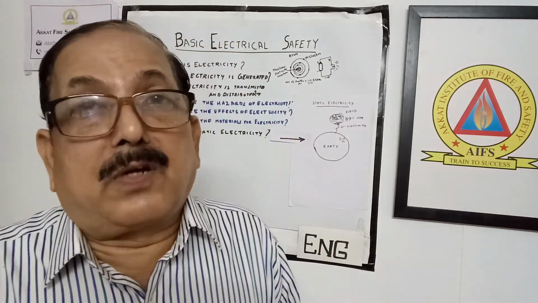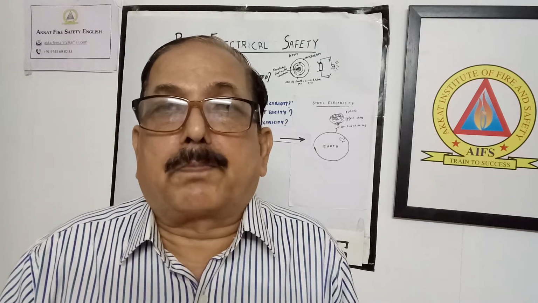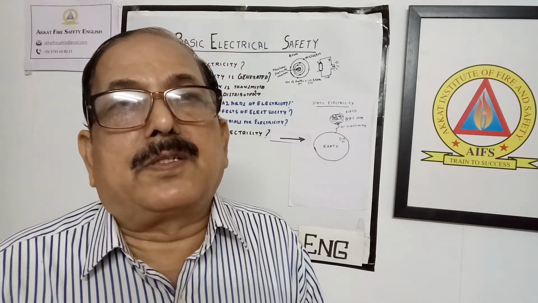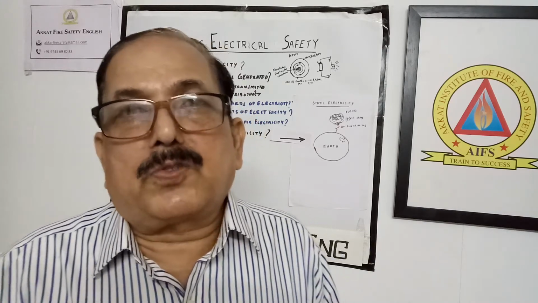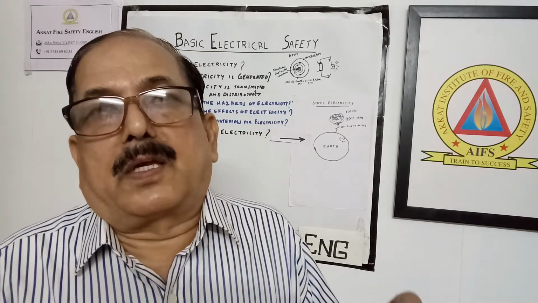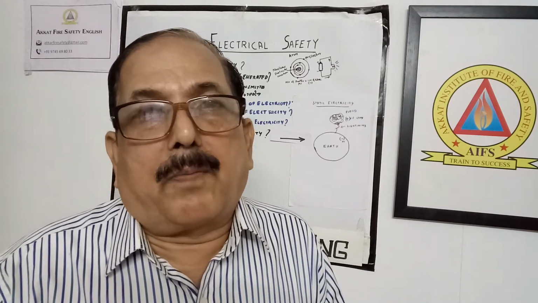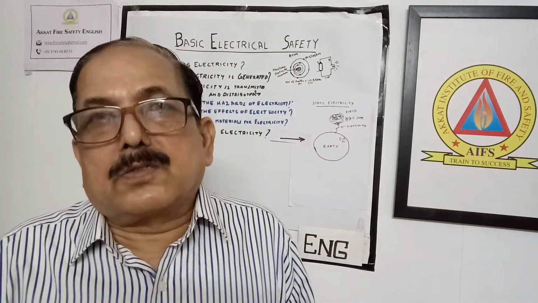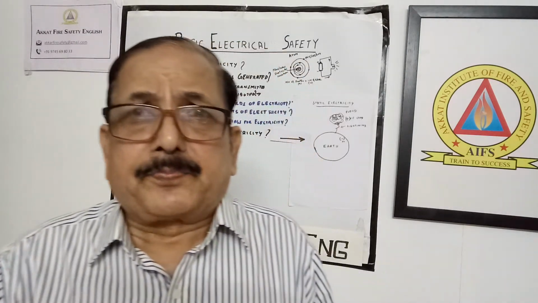But how can we utilize it? One of the utilizations is the ESP. What is an ESP? Electrostatic precipitator. Here, to get clean air from thermal power stations and other places, we use an electrostatic machine. Some things we keep at a positive charge and others at a negative charge. Then the dust and other particles are collected at the positive electrode, so that the air going out of the ESP is clean air. That is one of the applications.